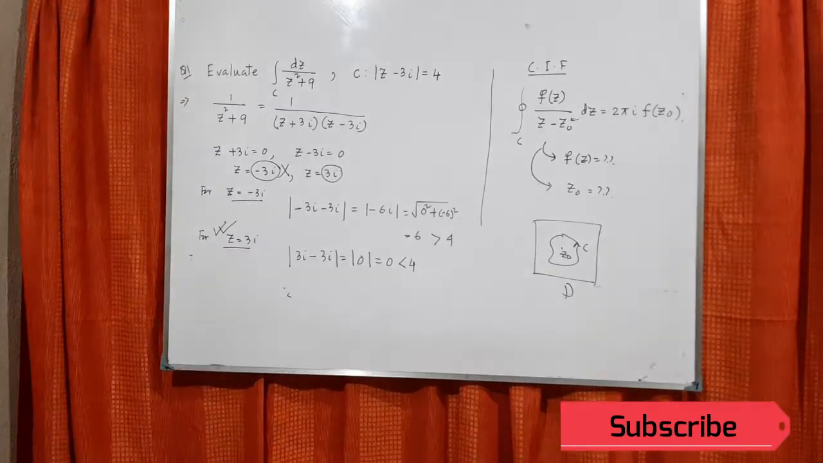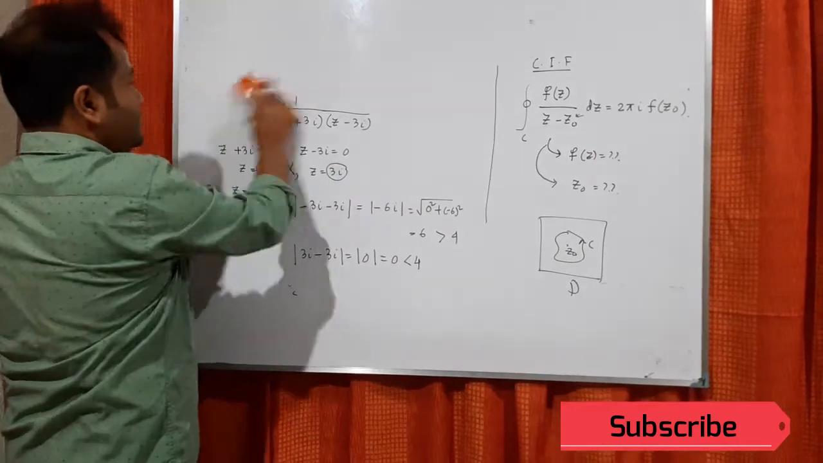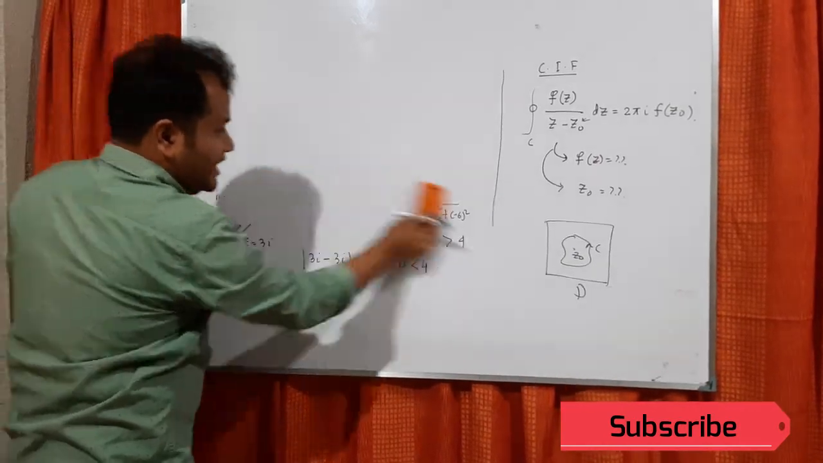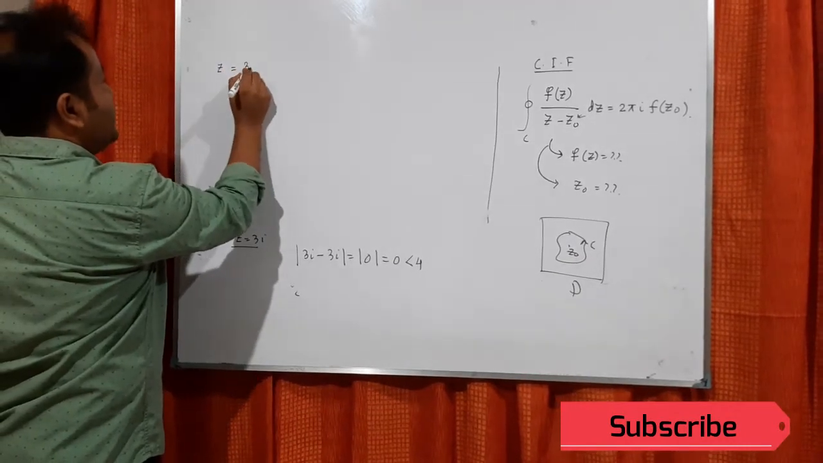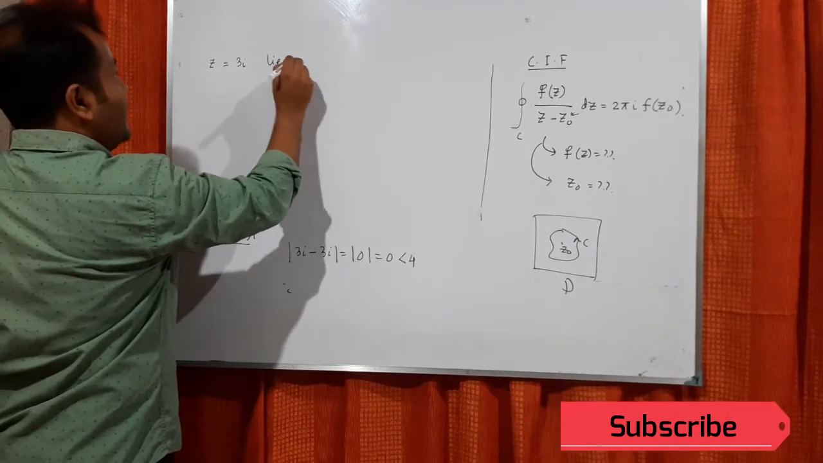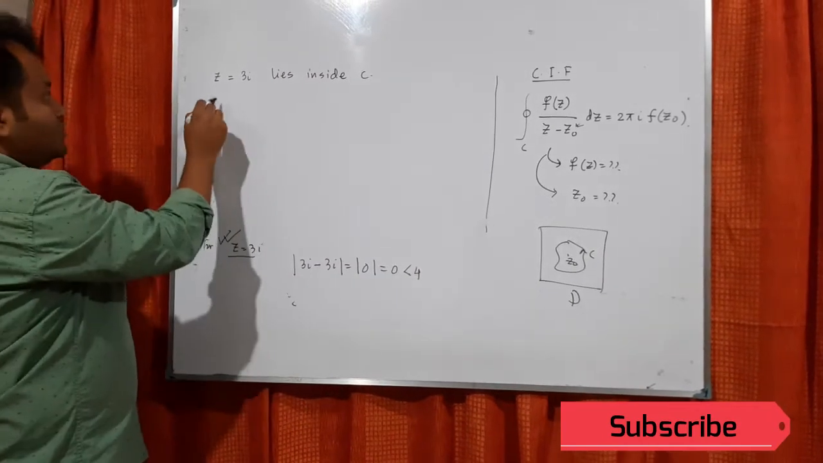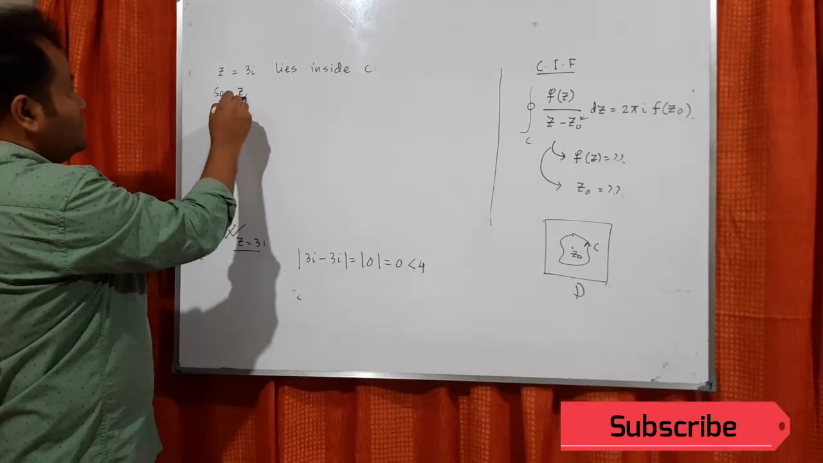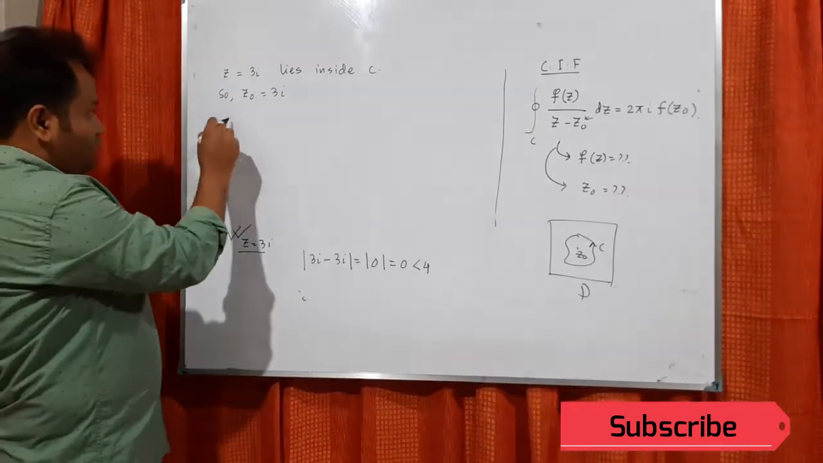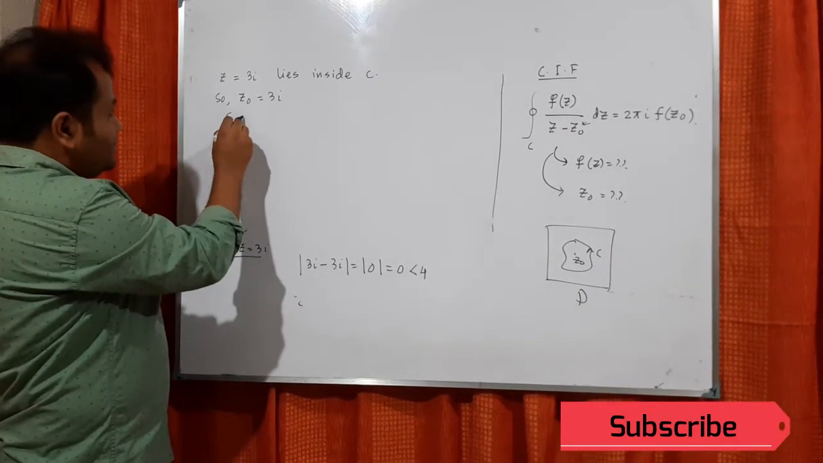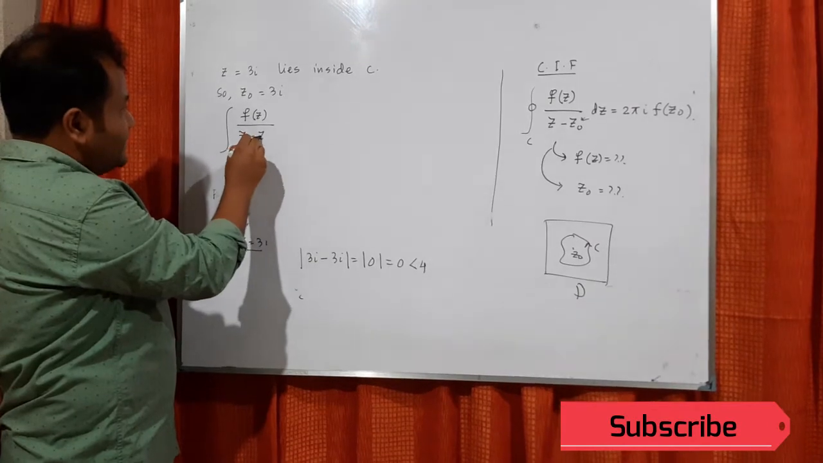Fine. So what we have got? Finally, we have got this idea that z equals 3i lies inside C. So z naught equals 3i. Now look into the form. What is the form? f(z) by z minus z naught dz.